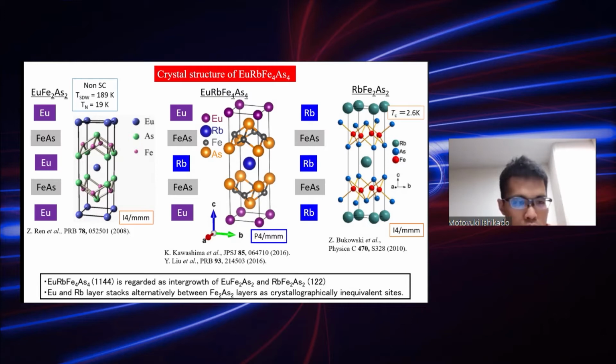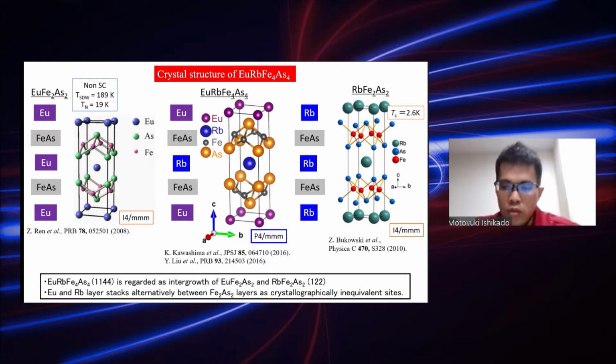And the europium 122 system shows a SDW and a magnetic transition at a lower temperature. And the rubidium 122 shows superconductivity with a 2.6 Kelvin transition temperature. So you can see in this crystal structure that the europium and the rubidium layers stack alternately between the iron arsenic layers, at crystallographically inequivalent sites.